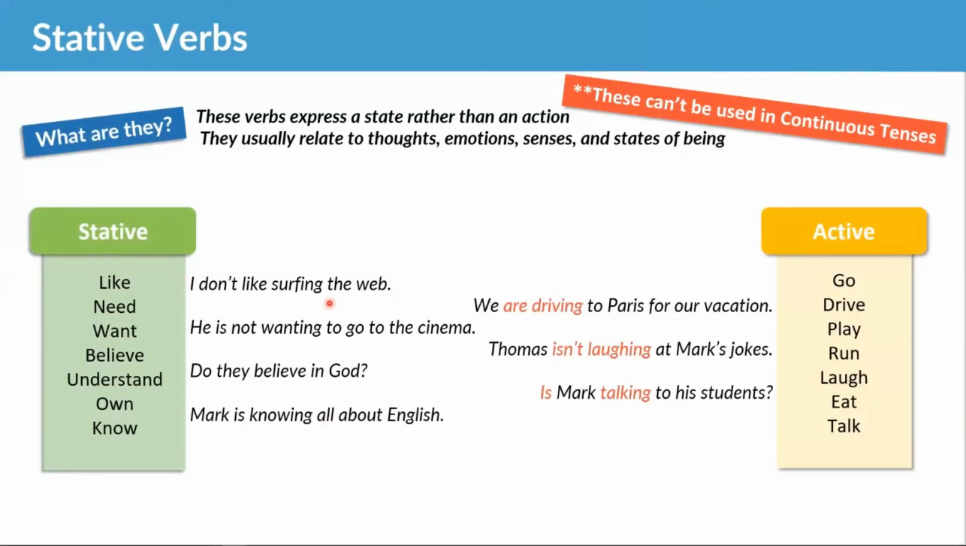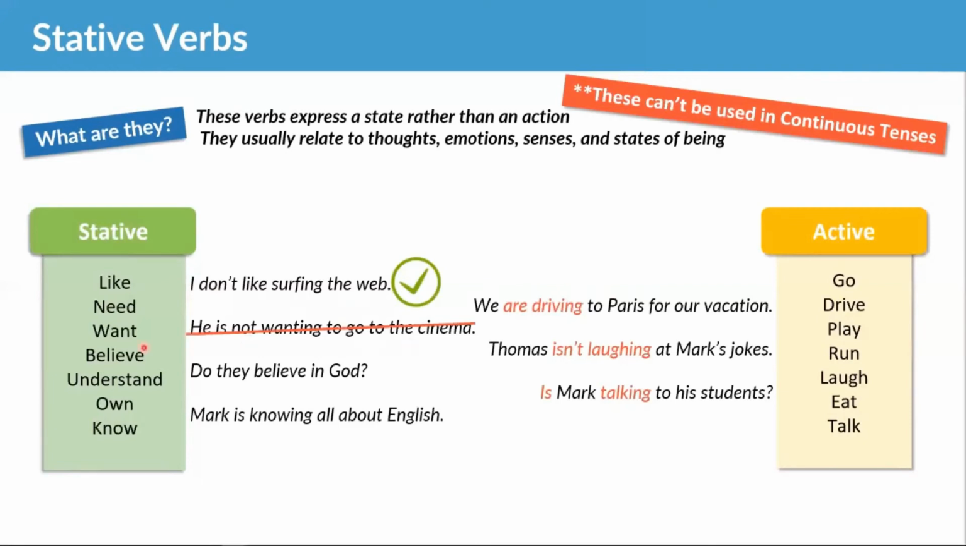Okay, yes, everyone is saying it's okay, and you are correct. That sentence is fine because this is the present simple. I don't like. Okay, present simple. Now, what about sentence 2? He is not wanting to go to the cinema. And Mahmoud has already said it is wrong. Exactly. He is not wanting to go to the cinema.